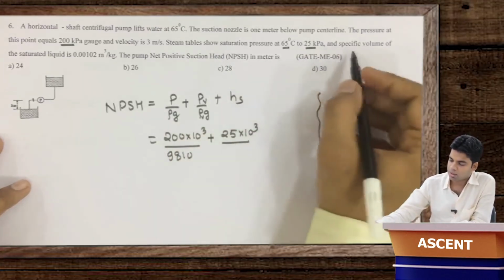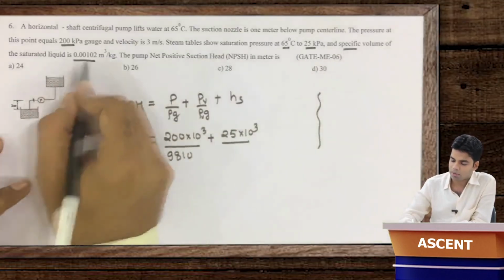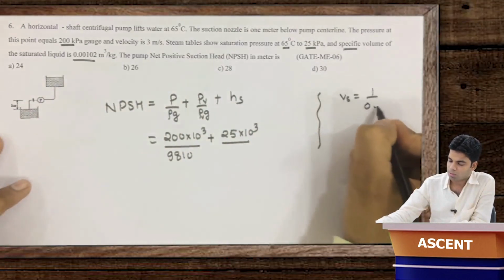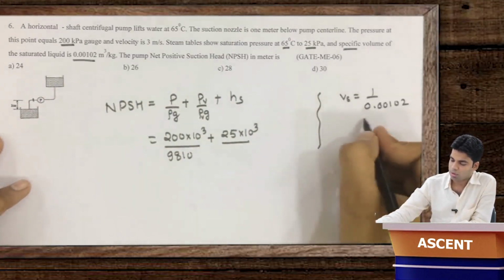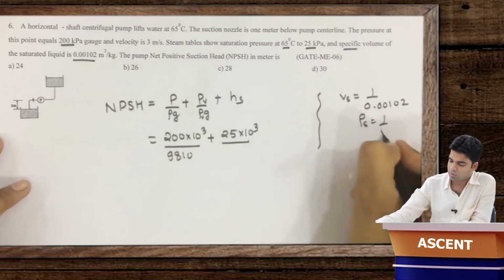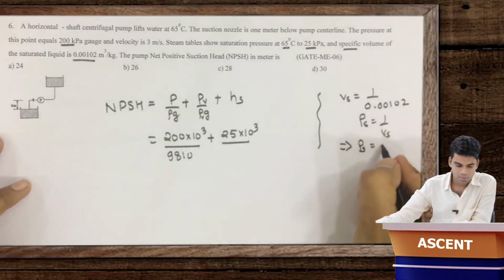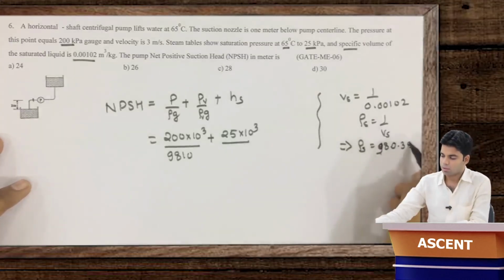For this the specific volume of saturated liquid is given. So Vs is given as 1 by 0.00102. So this rho s will be equal to 1 by Vs, which is 980.39. You can calculate this, you will get this.